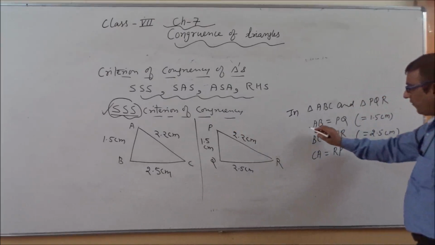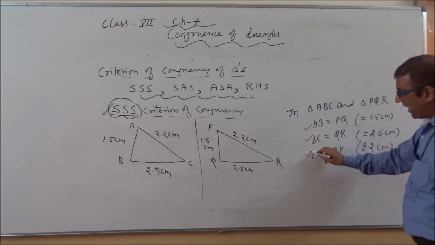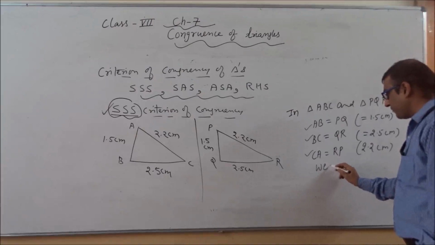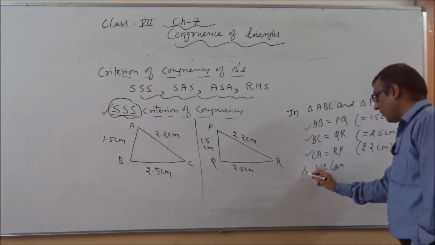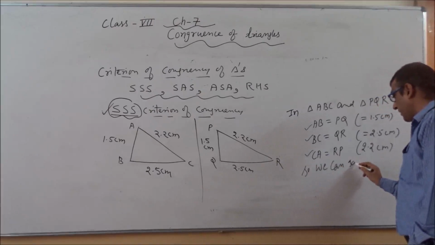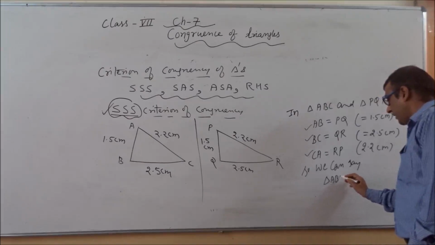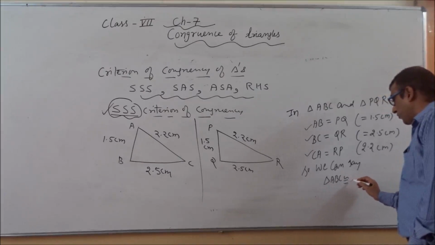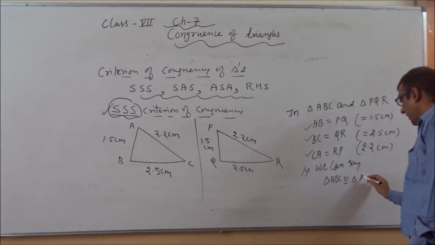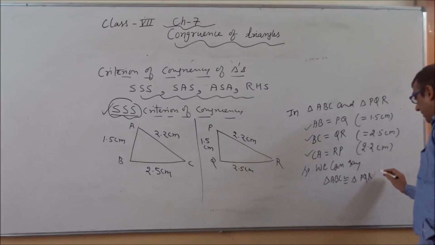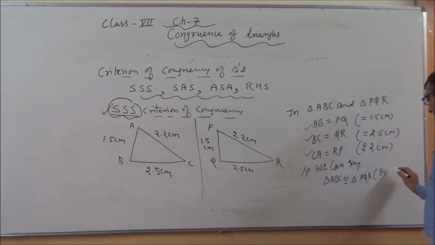So with the help of S, S and S, we can say triangle ABC is congruent to triangle PQR by SSS